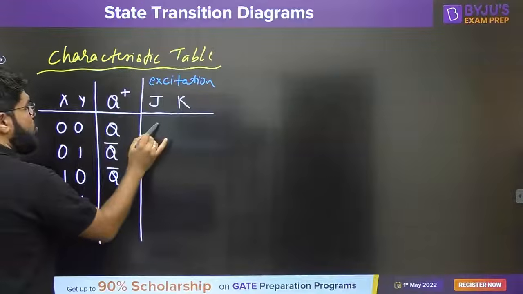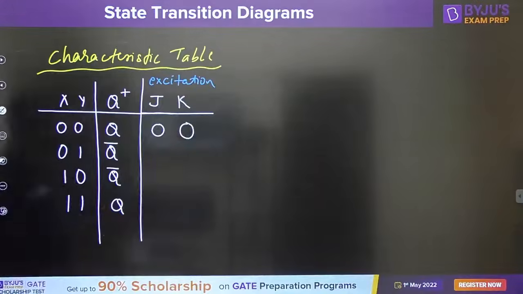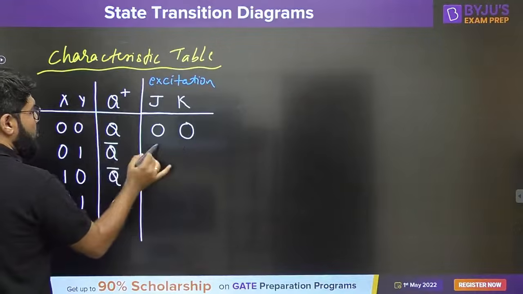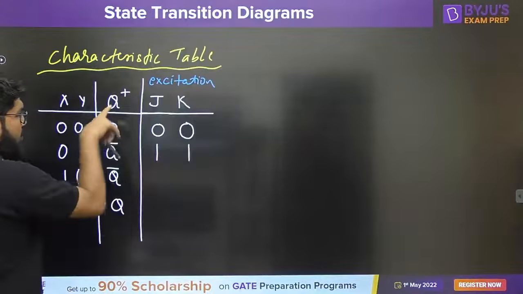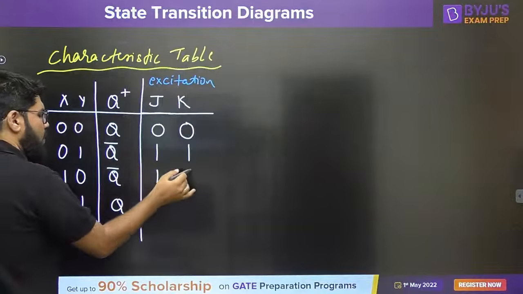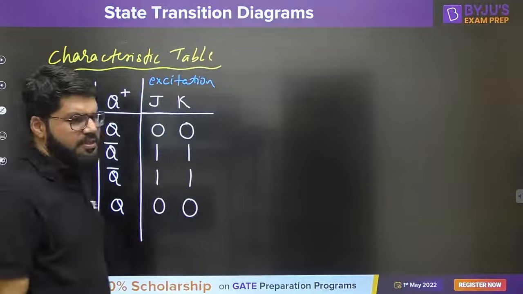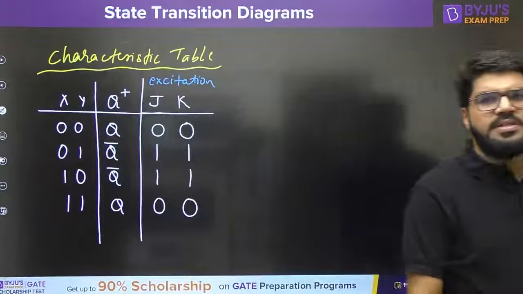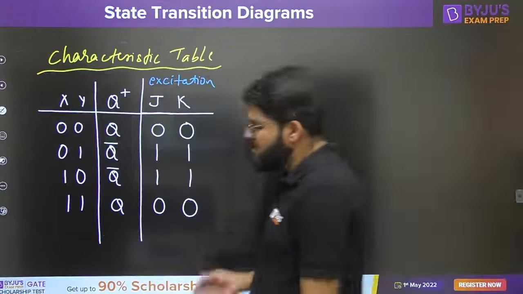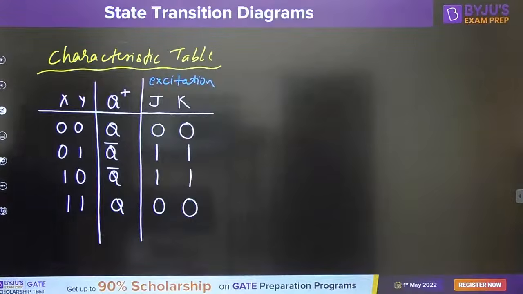So Q plus equal to Q, same state occurs when JK is 0 0. Q plus equal to Q bar, toggle occurs when JK is 1 1. Q plus equal to Q bar, again 1 1. Q plus equal to Q, same state condition when the input is 0 0. That is what is the excitation variable coming up here.